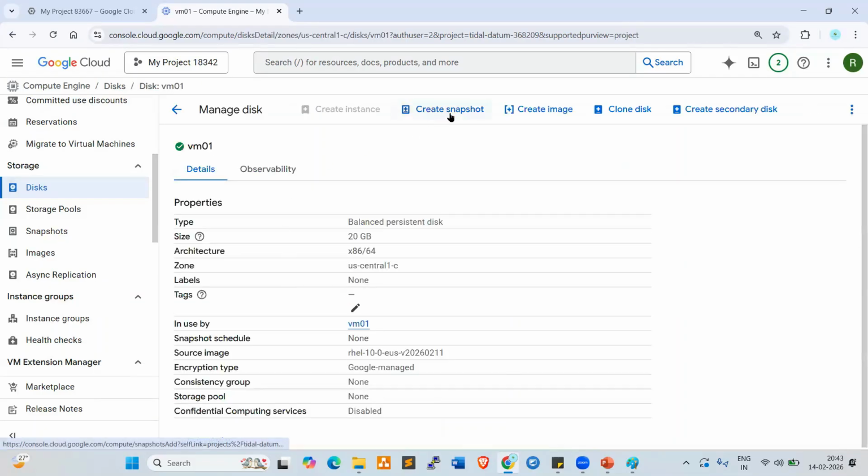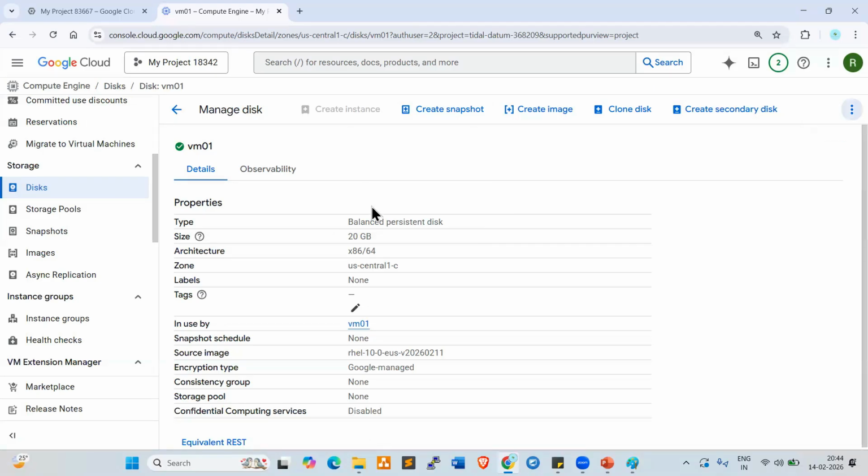Now here also we can create a snapshot. Directly we can create a snapshot using the disk. Look at here, this is our VM01 disk. Create snapshot, create image, clone disk, create secondary disk, right? Whatever you require, you can create here. Clear, everyone? So you understand snapshots, right, everyone?